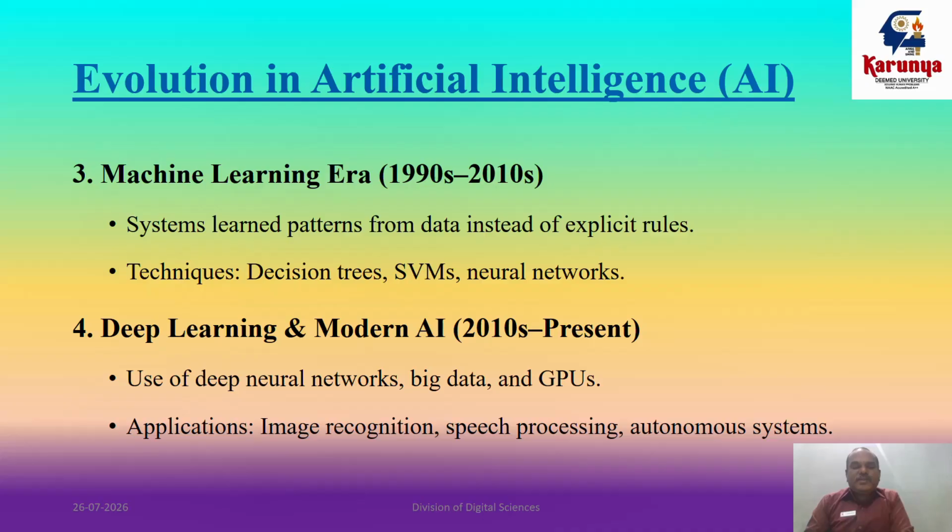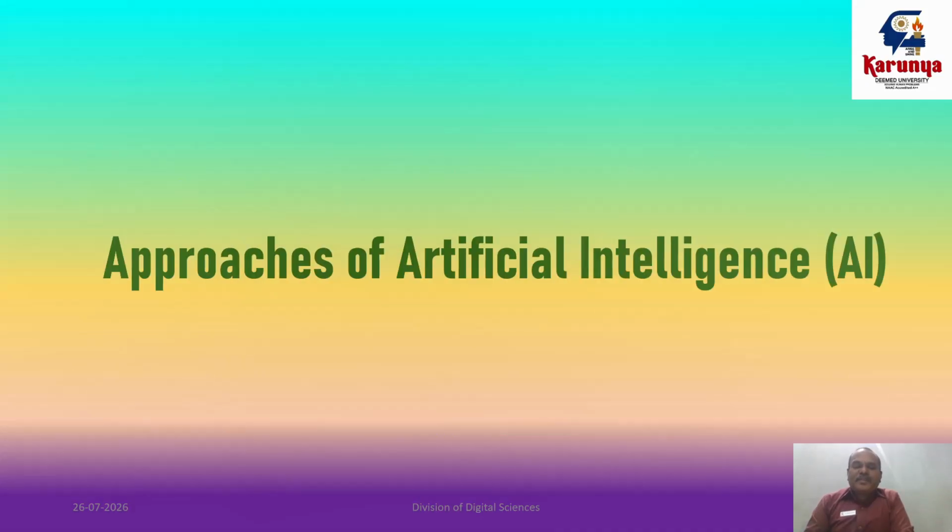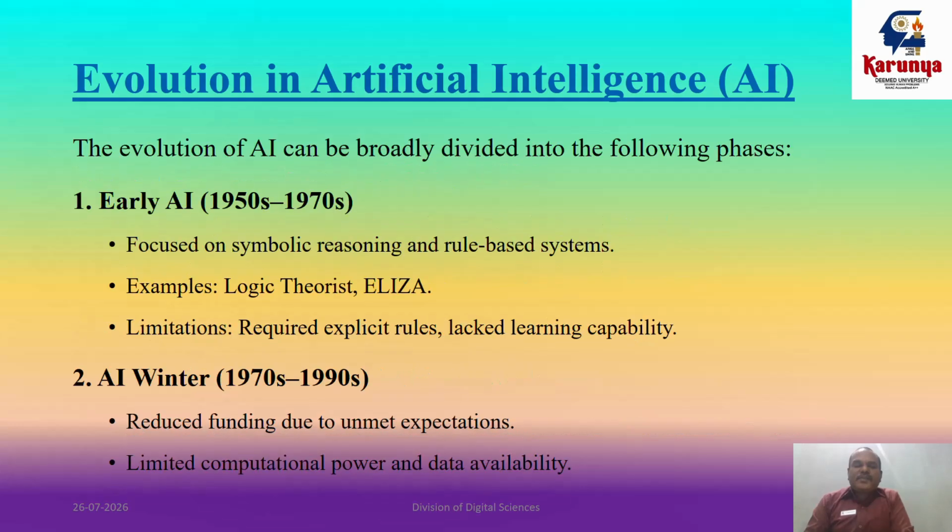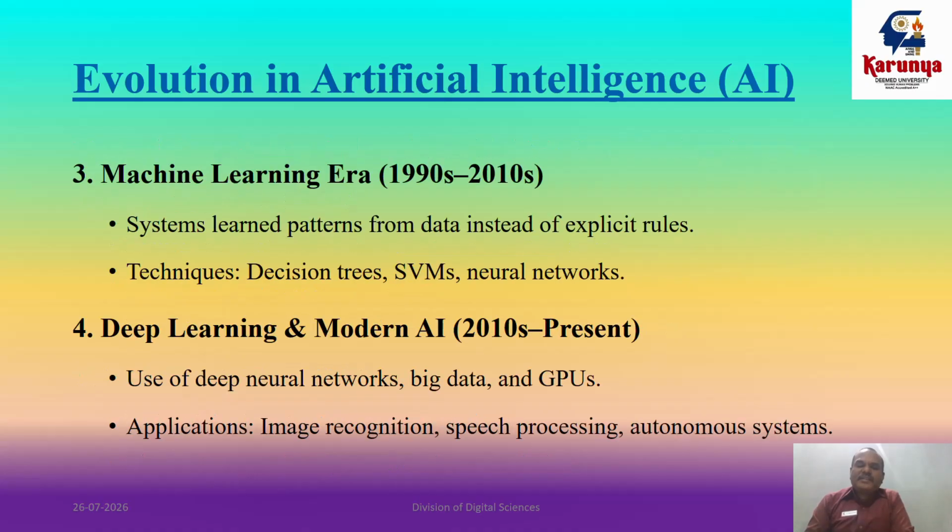Okay, so in deep learning, we are using deep neural networks, big data, and GPUs with different applications like image recognition, speech processing, and autonomous systems. So these are the evolution of artificial intelligence. There are four phases. Number one is early AI, during the 1950s to 1970s. Then the AI winter stage, from the 1970s to 1990s. Then the machine learning era from the 1990s to 2010s, and from 2010 to the present we have deep learning and the modern AI era.